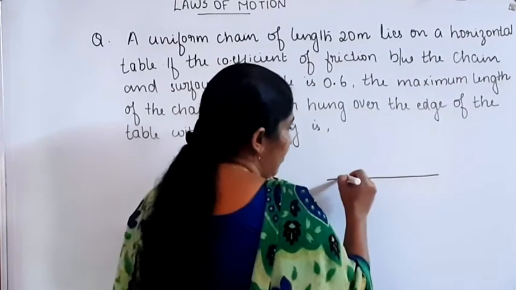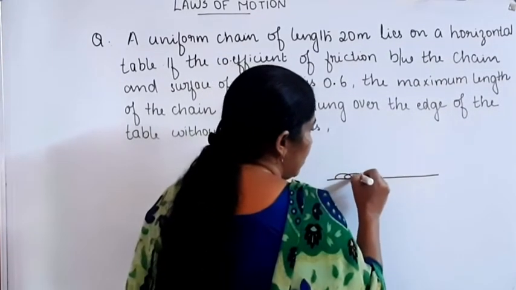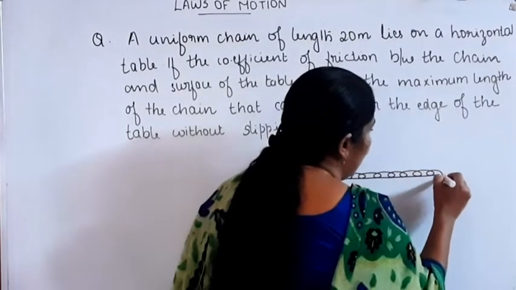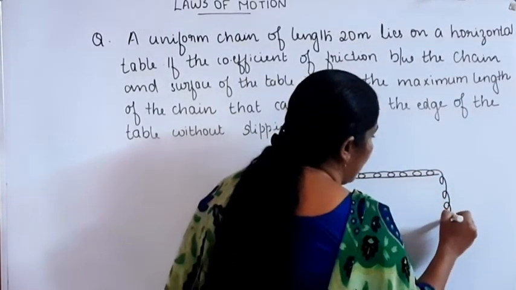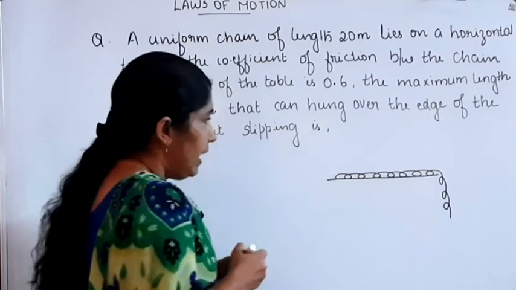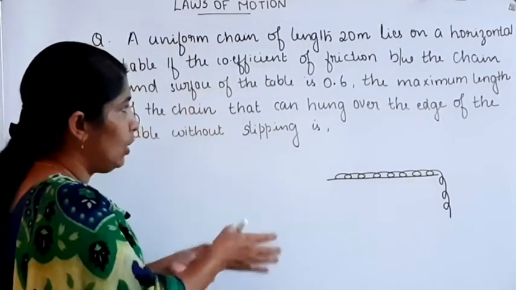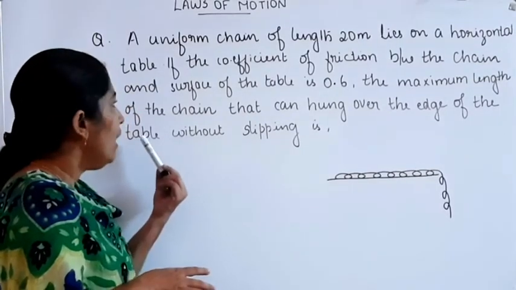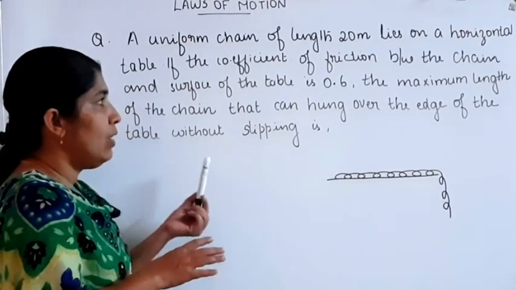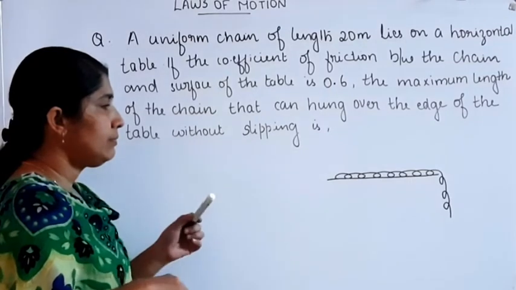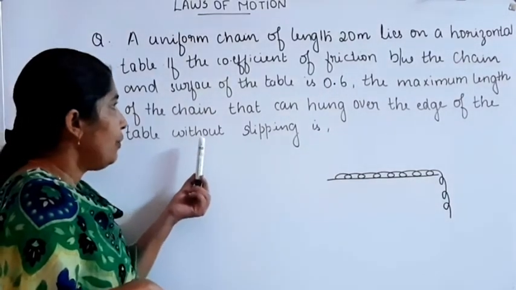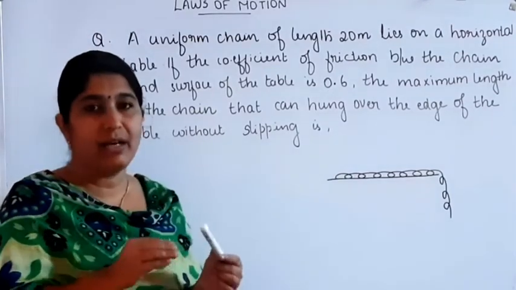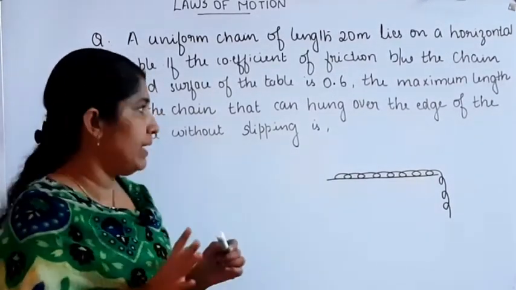This is the table surface. A chain of length 20 meter is lying on the table. A small part of that is hung over the edge of the table without slipping. We want to find out what maximum length of the chain can hang over the edge without slipping.